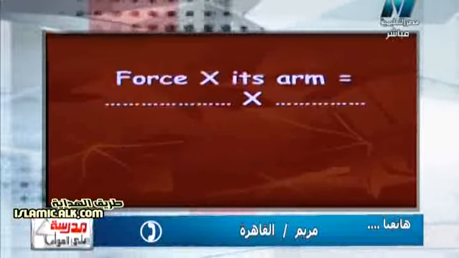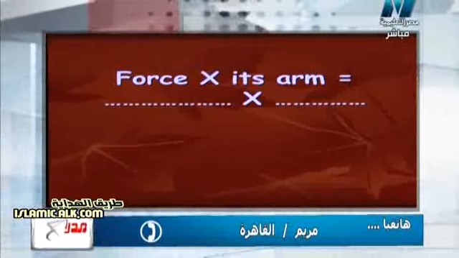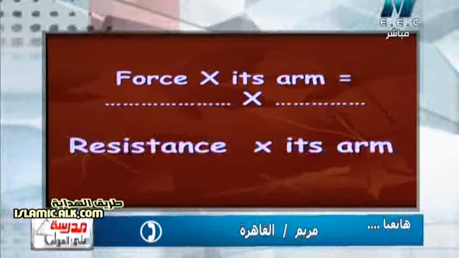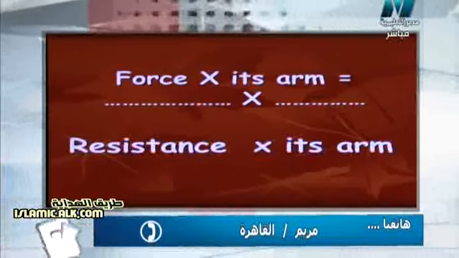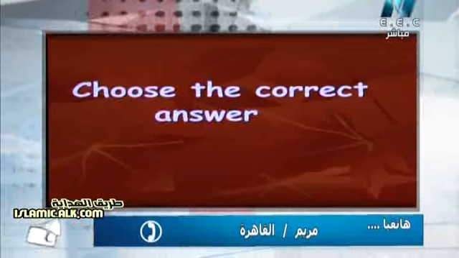Another question for you, Mariam. Force by its arm equals what? Resistance by its arm. Surely, force by its arm equals resistance by its arm. Another question for you, Mariam, because you are an excellent pupil. Thank you. The question says, or another type of question, choose the correct answer.